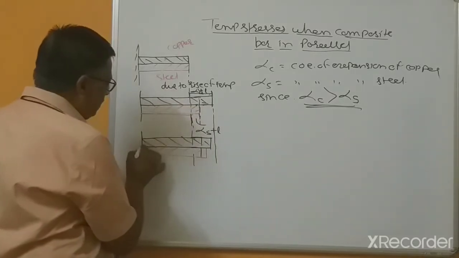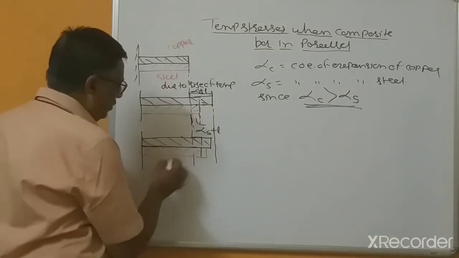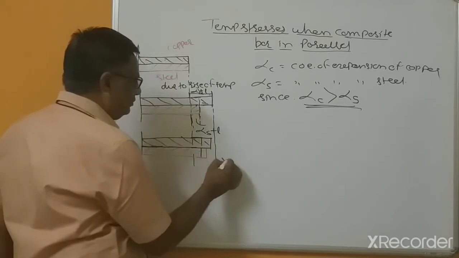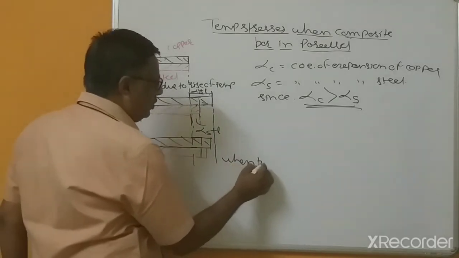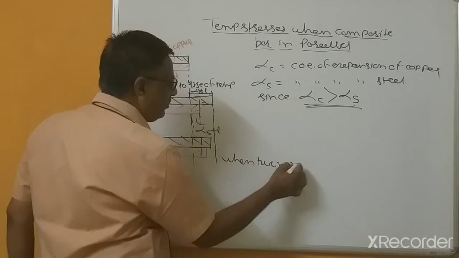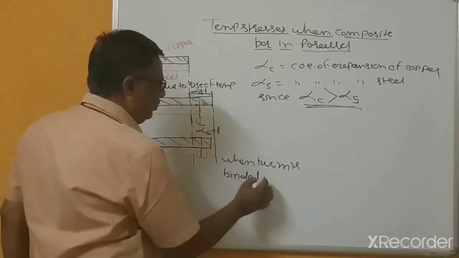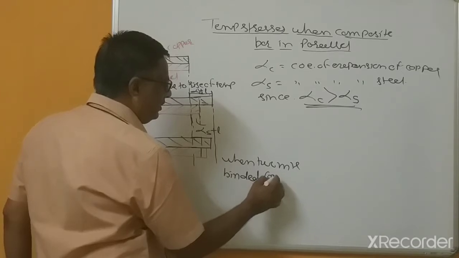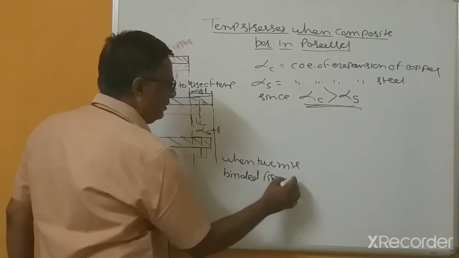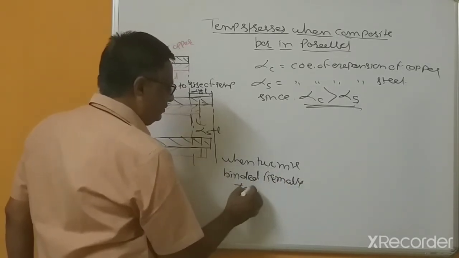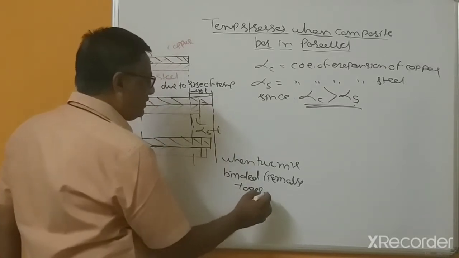Now when these two materials are bound firmly together, what happens?